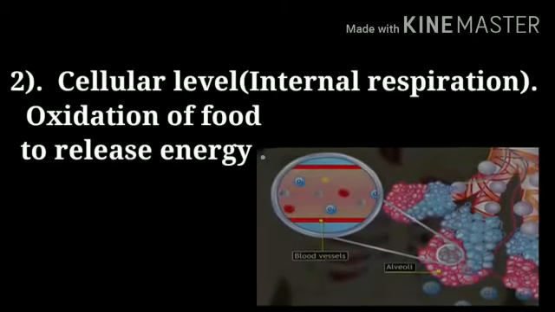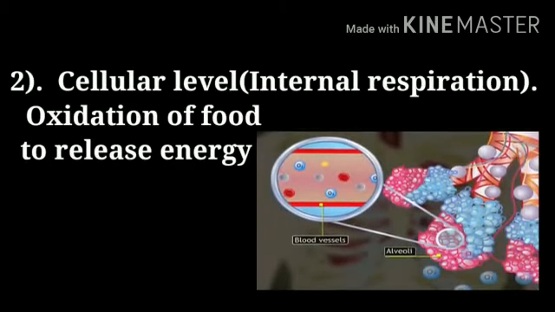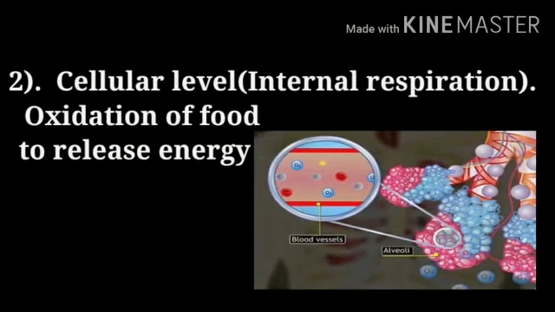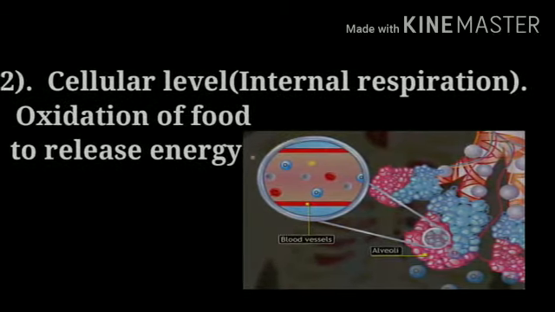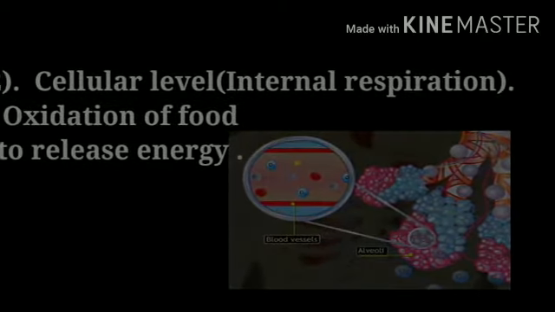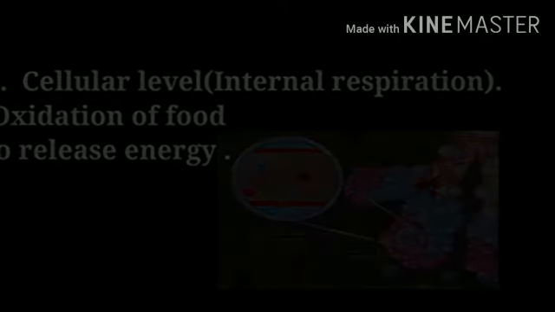Next level, cellular respiration, that is internal respiration. RBCs carry oxygen to every cell. As I told you before, energy is produced in mitochondria by oxidation of food nutrients, and energy is released, and it is called internal respiration or cellular respiration.